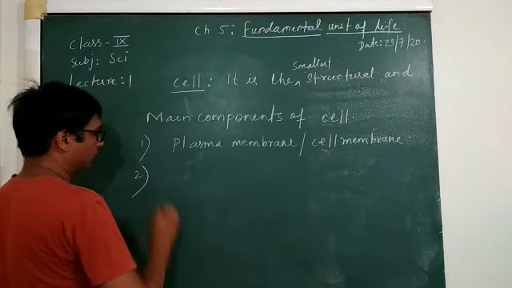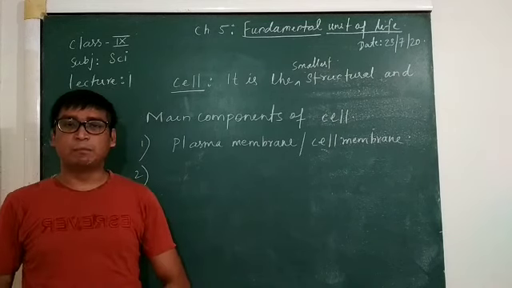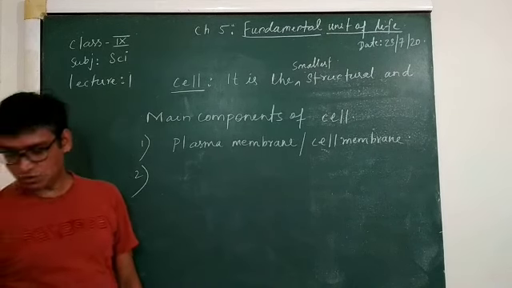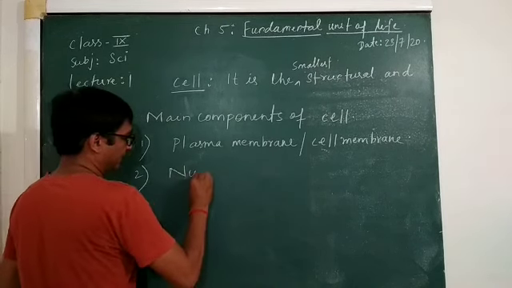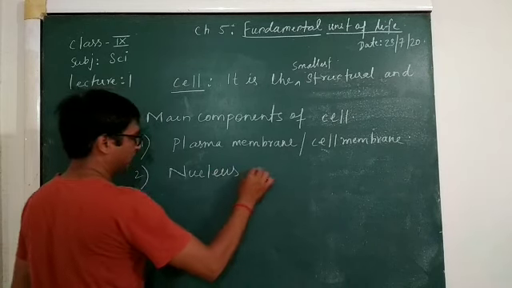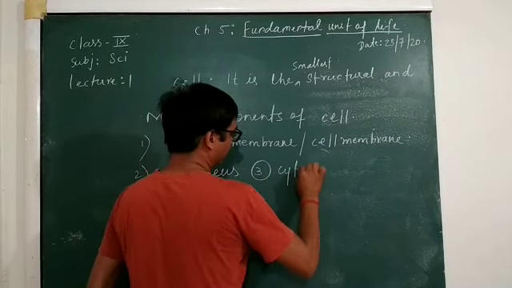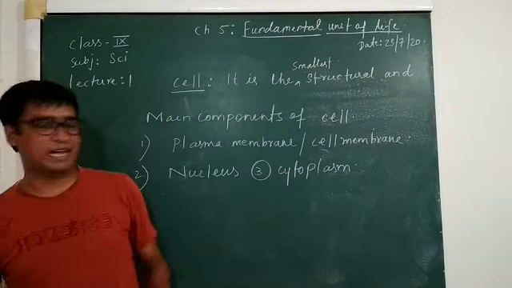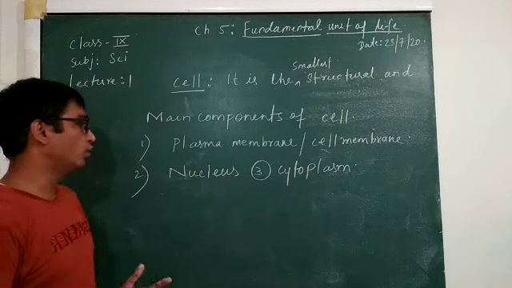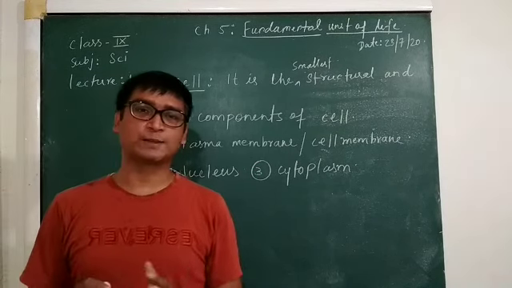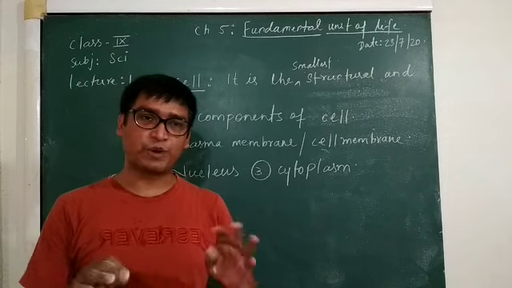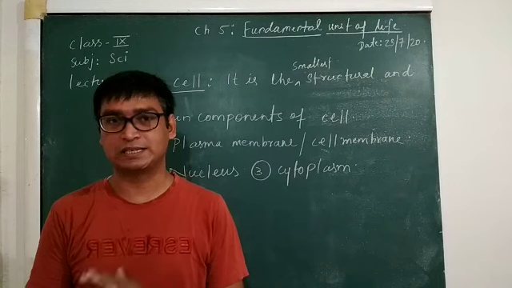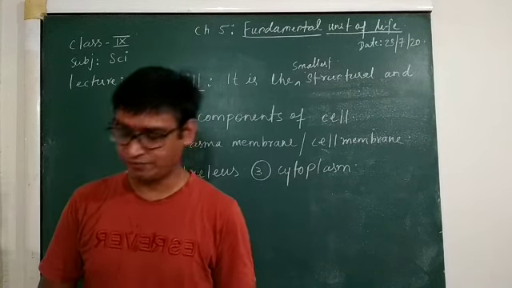Second one is nucleus. It is the most important part of the cell. And third one is cytoplasm. We just told about the cytoplasm. What is this cytoplasm? This cytoplasm is a jelly-like substance present in the cell, and it is important for keeping the cell alive.